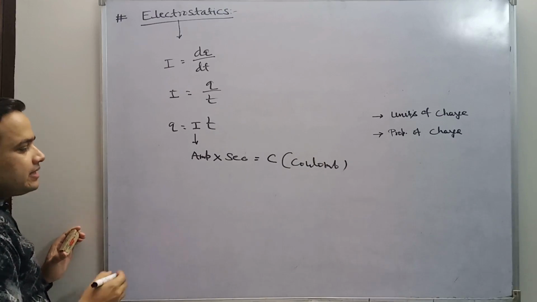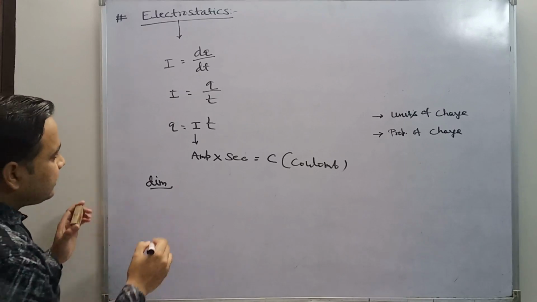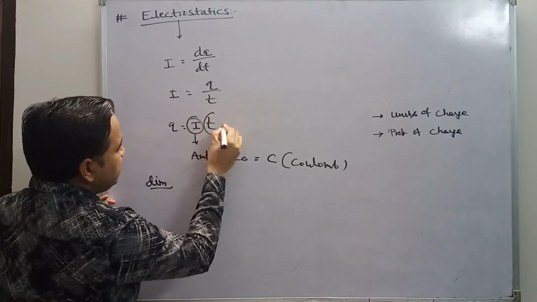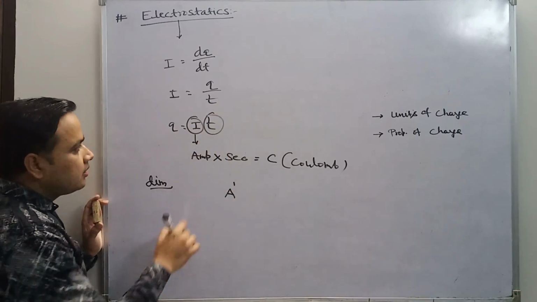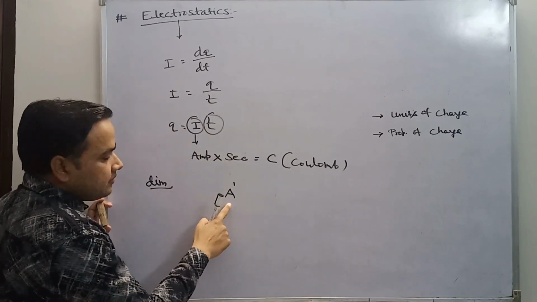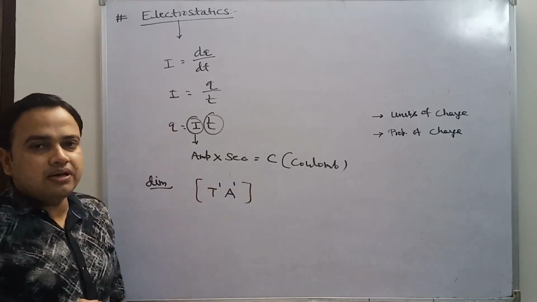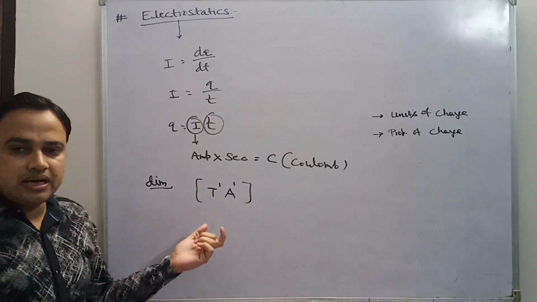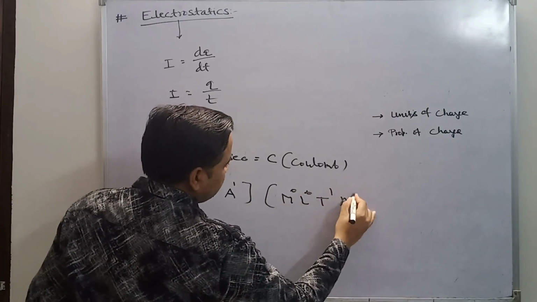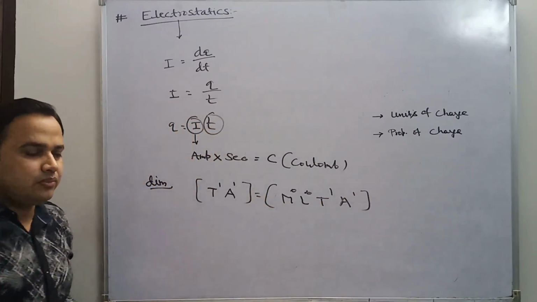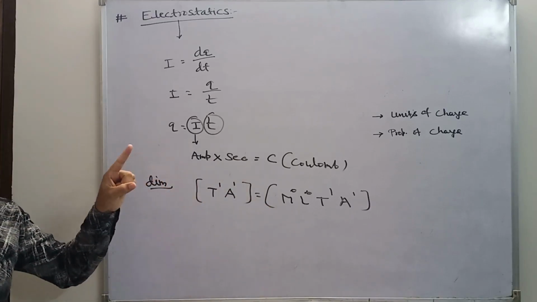Second thing, its dimension. What is the dimension of charge? I can write q = I × t. I means ampere, so it is A¹, and t is T¹. So T¹A¹ is the dimension. We can also write M⁰L⁰T¹A¹, which is the same thing, because M is 0 and L is 0. So this is the dimension of charge.